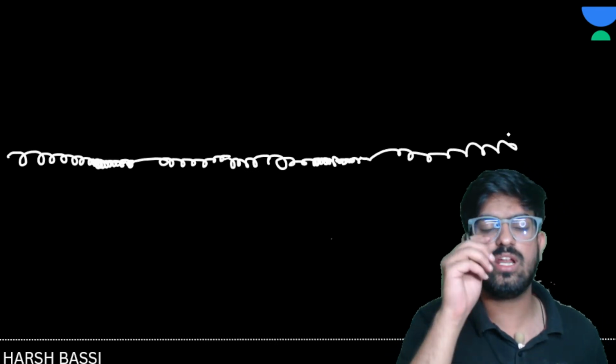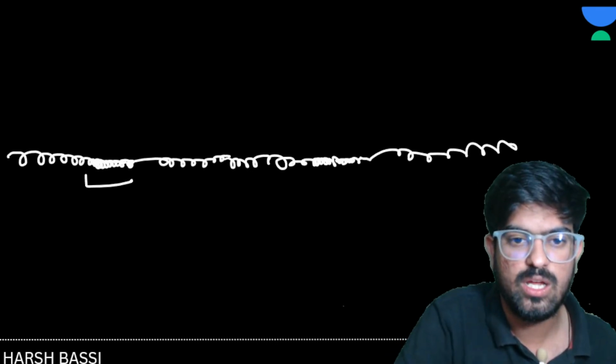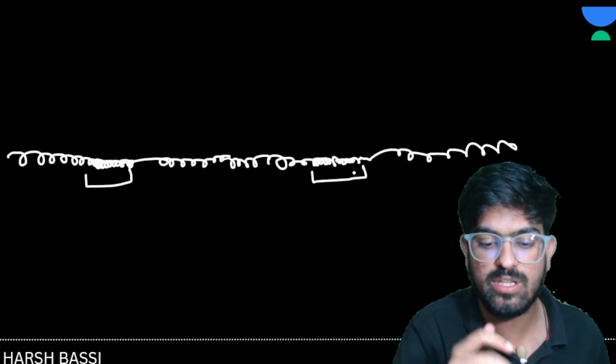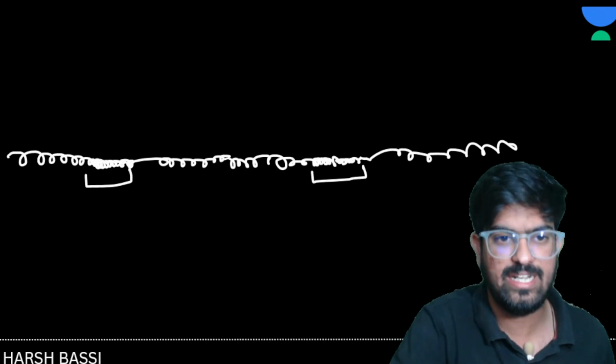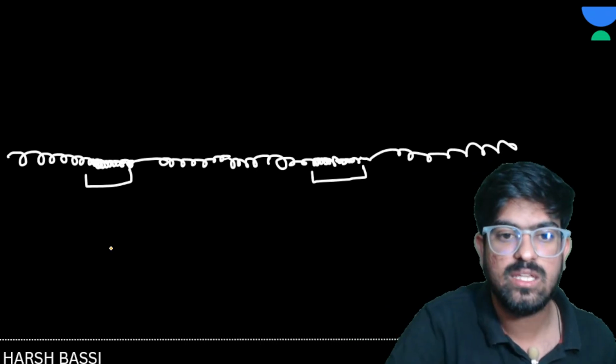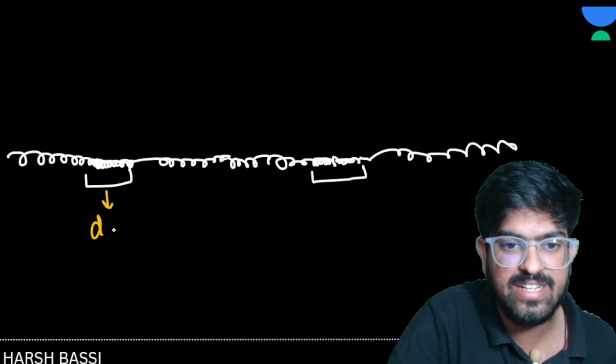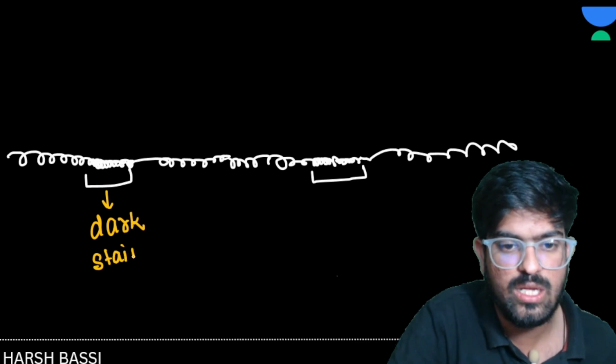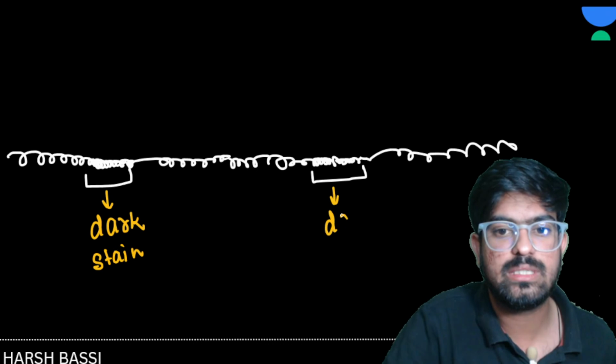Can you see there are some places, like here and here, that are very dense? When you apply stains, they will look like a very dark stained structure. Yes or no? Dark stain.